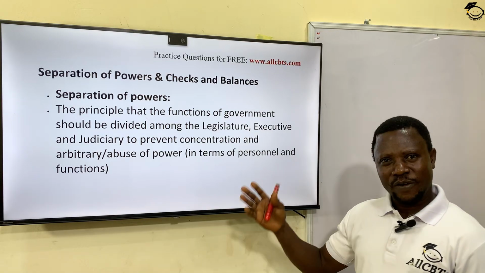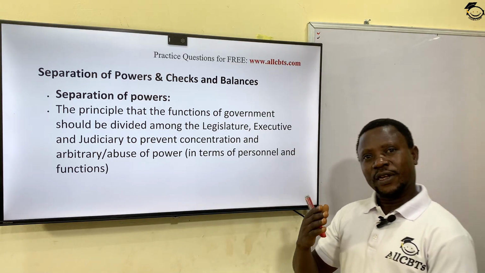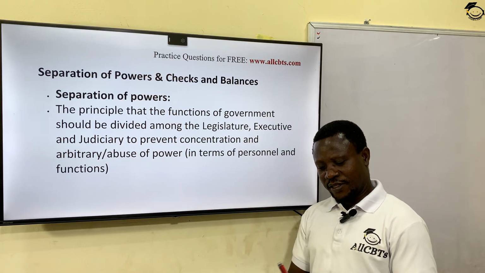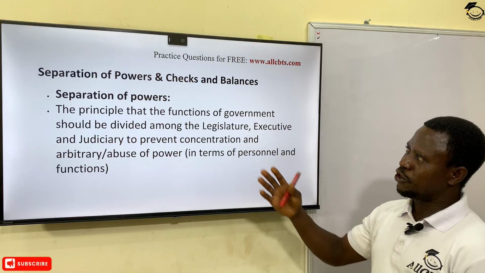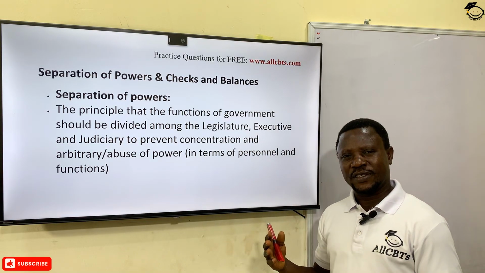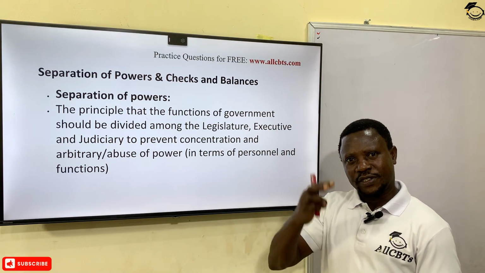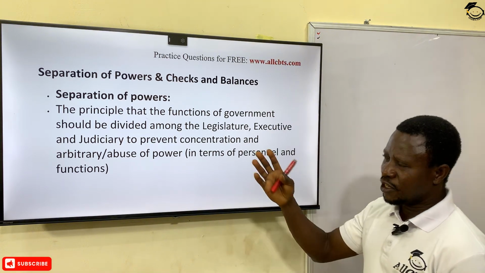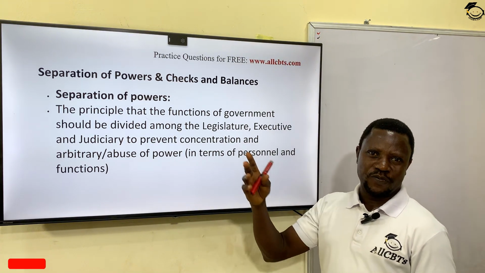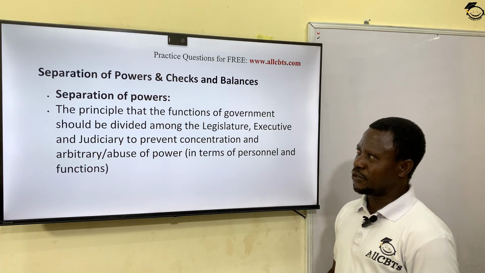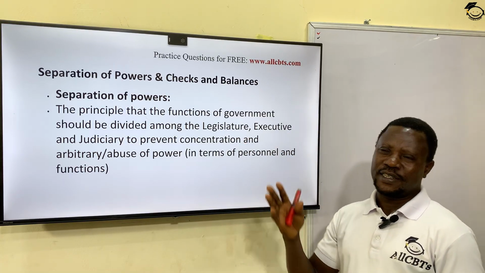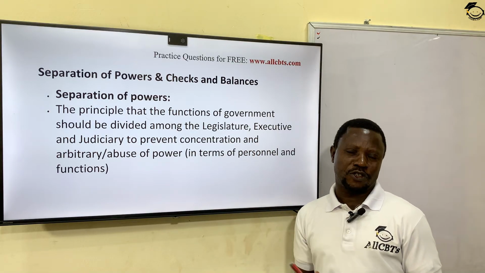Okay, now that you have understood the three organs of government, the legislature, the executive, and the judiciary, let us look at the separation of power and checks and balances as it borders on these three organs. What is separation of power? It was a French philosopher in 1748, Baron Charles de Montesquieu, that popularized the principle of separation of power.